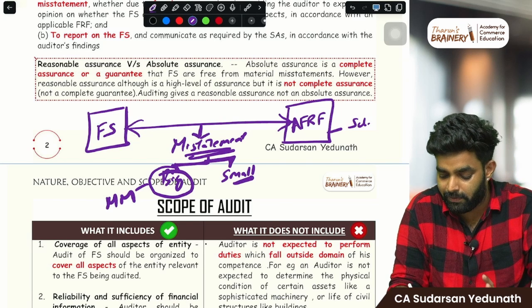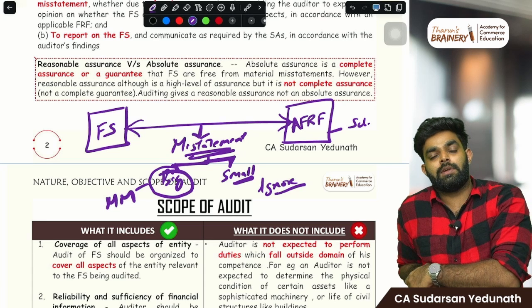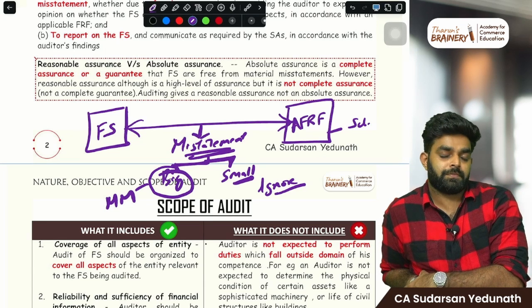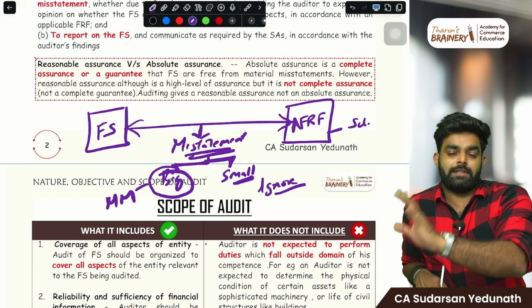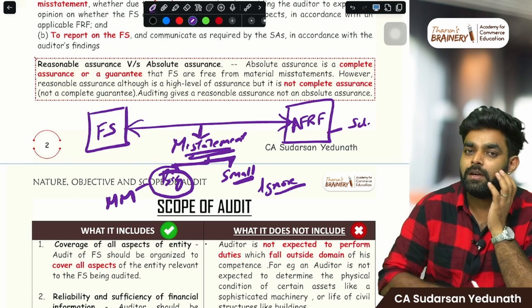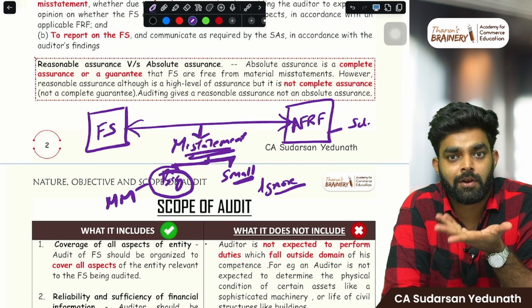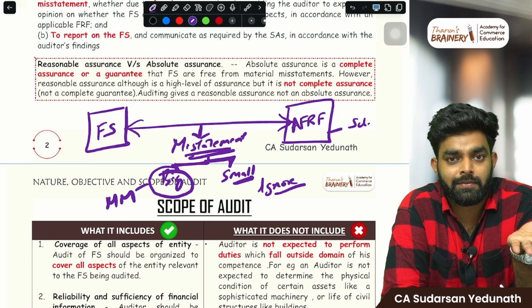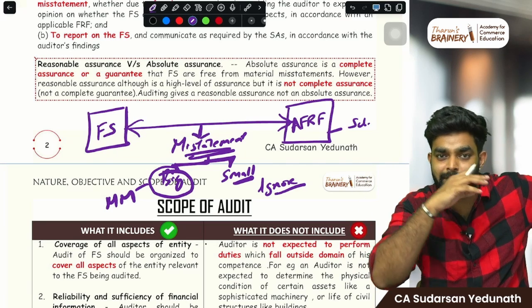Small impact misstatement we will just ignore. I'll give an example. A company with a turnover of 10 crore and there is a mistake in the expense of, say, 1,000 rupees. Leave it, right? It's a small misstatement, we'll ignore.